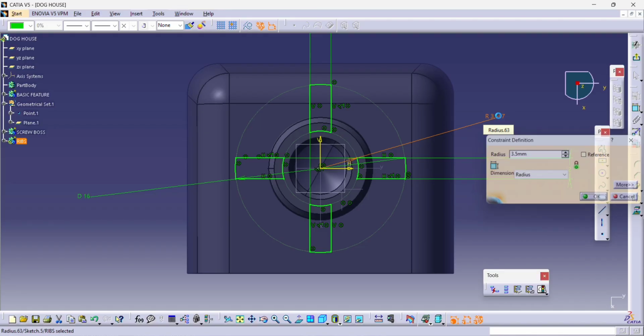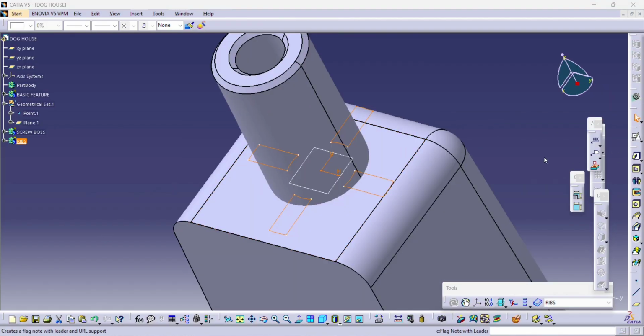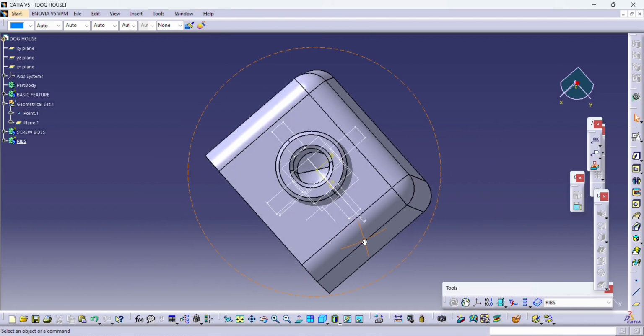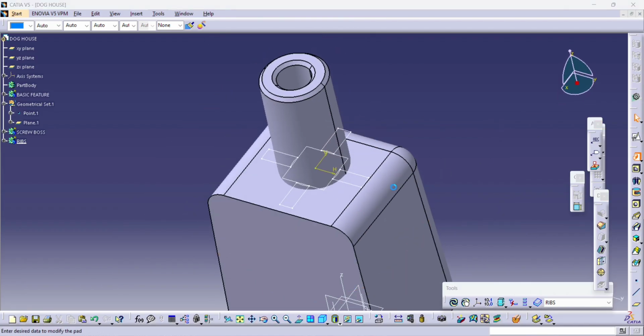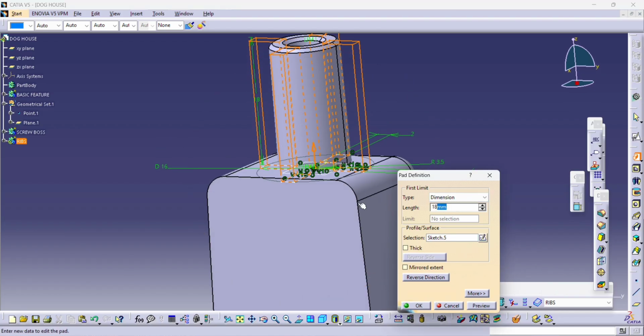So our sketch is almost completed. Now we will exit the sketching workbench and we'll use the pad command once again to merge our ribs into our screw boss.